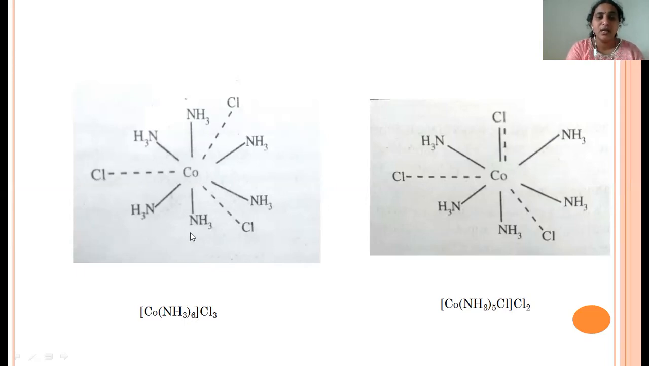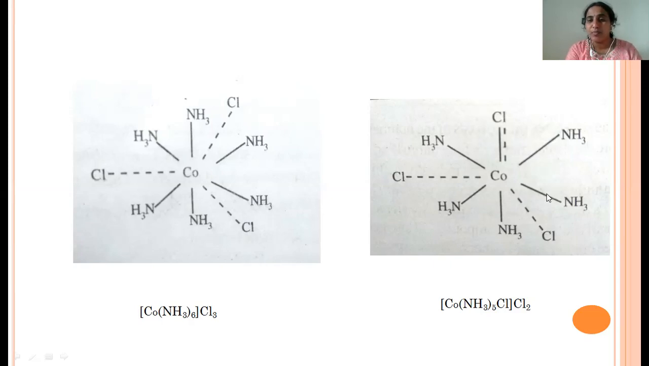Here cobalt is the metal, and a total of 6 ammonias are present, which are secondary valency. Secondary valency shows the coordination number, whereas the dotted lines represent the primary valency, which are ionizable and also tell the oxidation number, so we have to write them outside of the sphere. So here 3 primary valencies are there, which means this metal's oxidation number is +3. Here 6 thick lines are present, which means this metal's coordination number is 6.